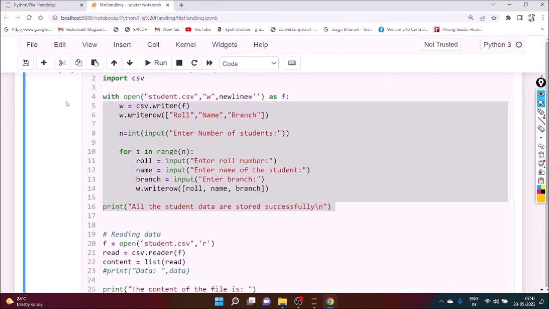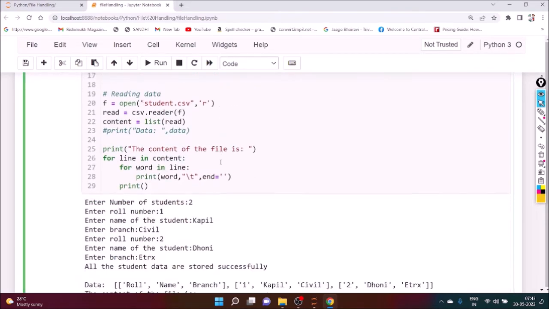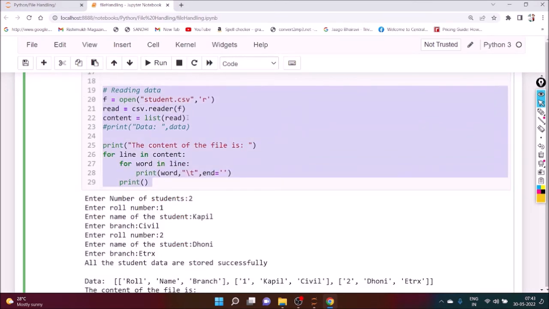So this particular part is to store the data, and this particular part is to display the data. To display the data, first of all, you have to open the file. After that, we read it using the reader function. Then we read the content using list. If you write list, that means the content will be stored in list format. And we can print it directly.